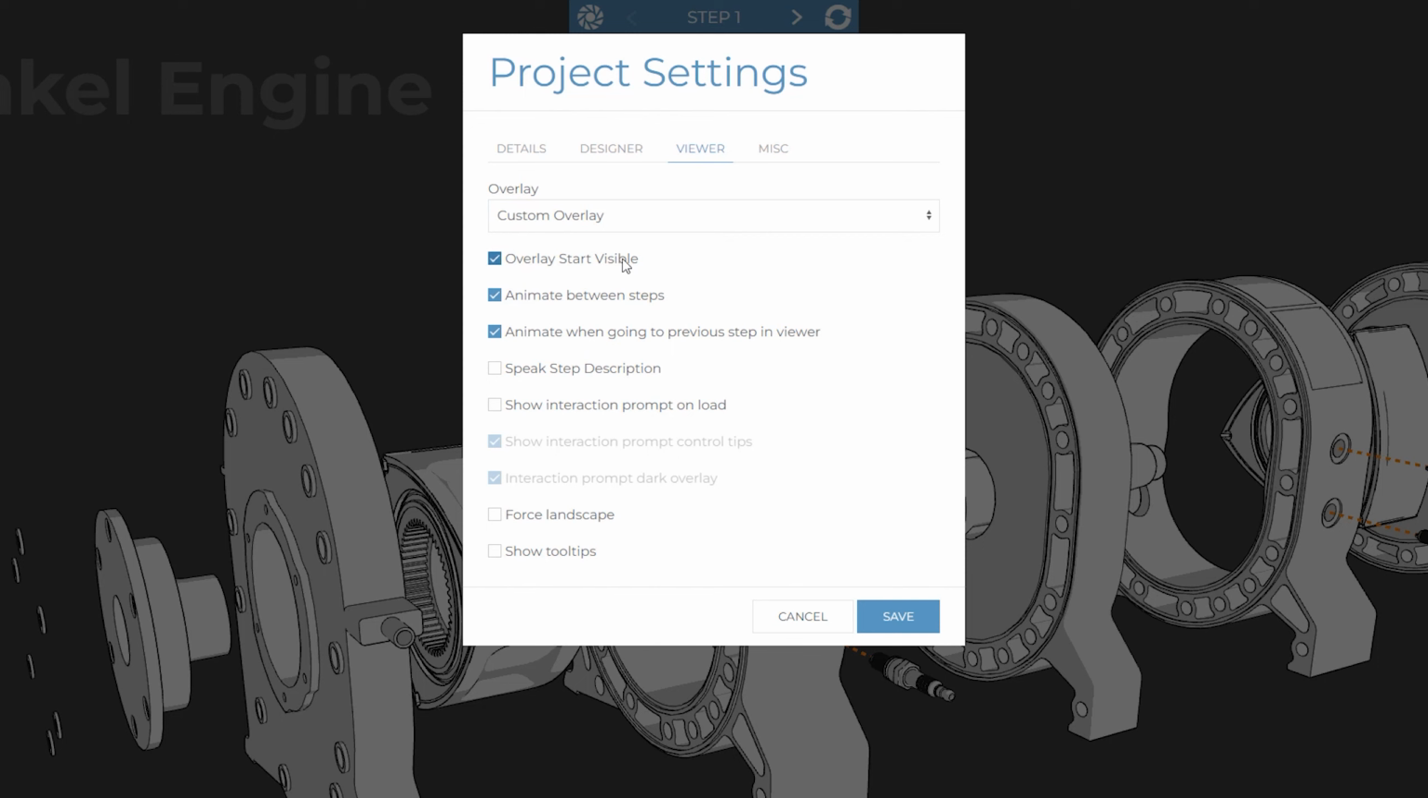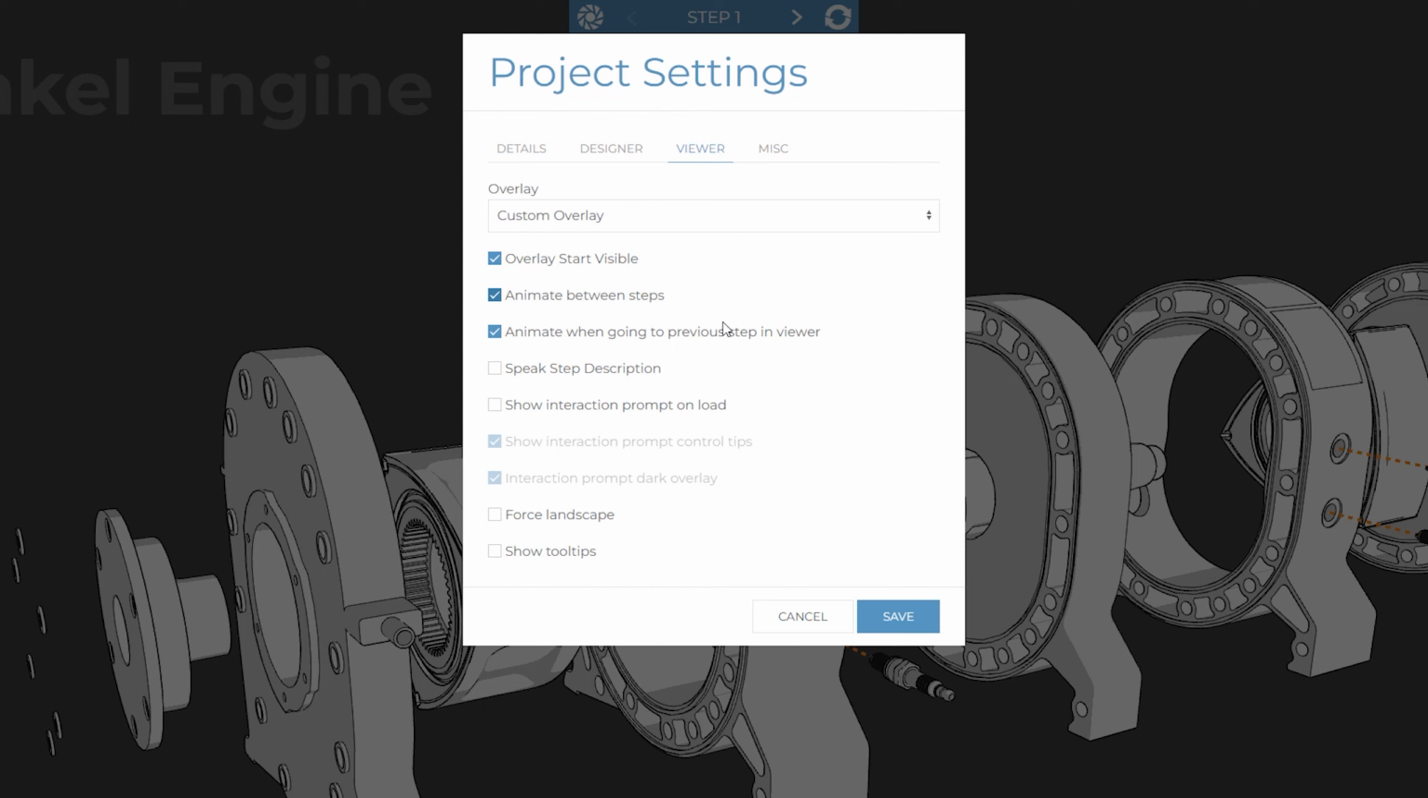Similar to in the designer, where we can control whether steps are animated or not, Animate Between Steps can also be globally controlled for the viewer. Generally, you'll want this option switched on, but if you want to disable it for all of your project's animations without having to remove them from each step, simply untick this box.